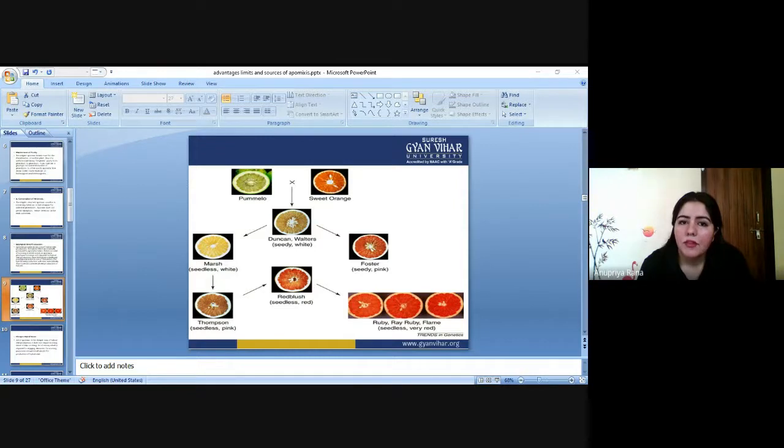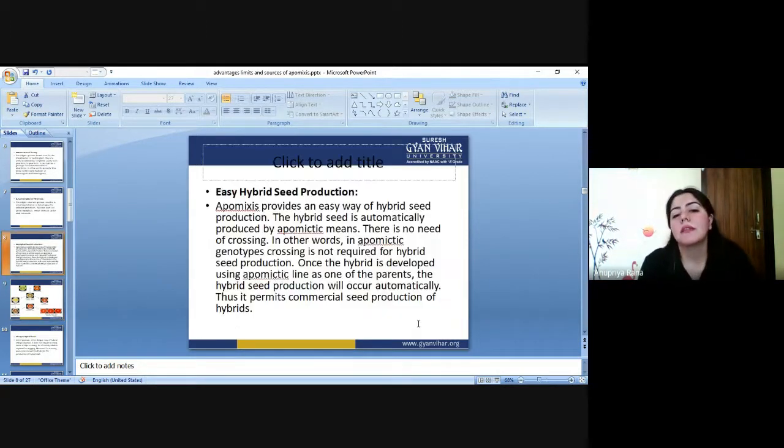The future parents, the upcoming foster parents, do not have the very efficient character like their daughter. They are Ruby, Ray Ruby, Flame. You can see all the variants are present inside the root. This way we can make easy hybrid seed production. It takes just two generations: the first generation from sexual reproduction, and the second generation through the apomixis process. But I think this is not as easy as it looks, because it takes time.